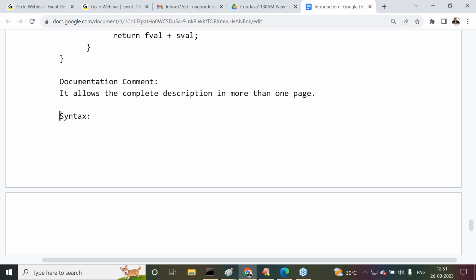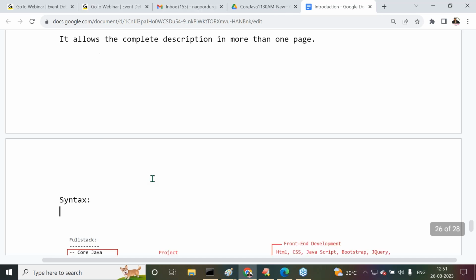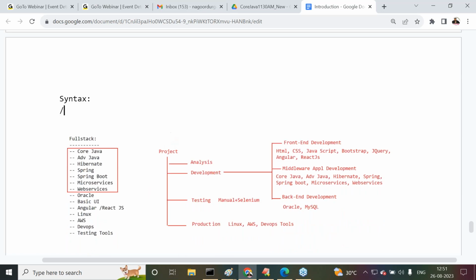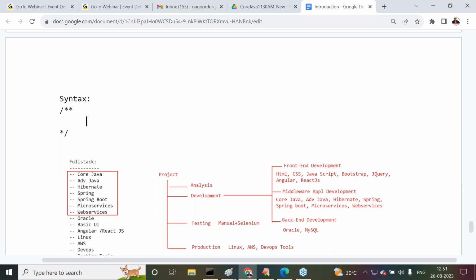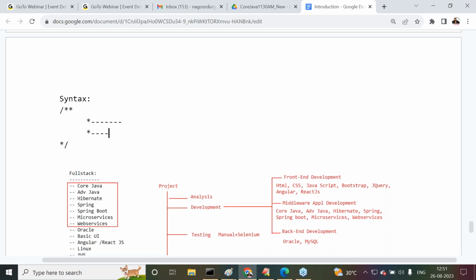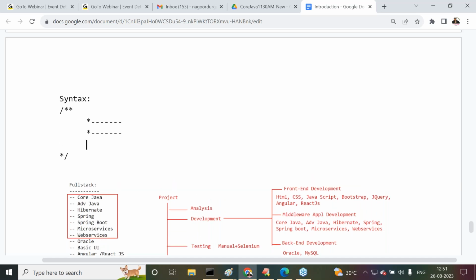The syntax is very clear. Now try to understand it. Slash double star is the startup syntax, and star slash is the ending syntax. Inside this, every line should start with a star. How much data we want to write, we can write.